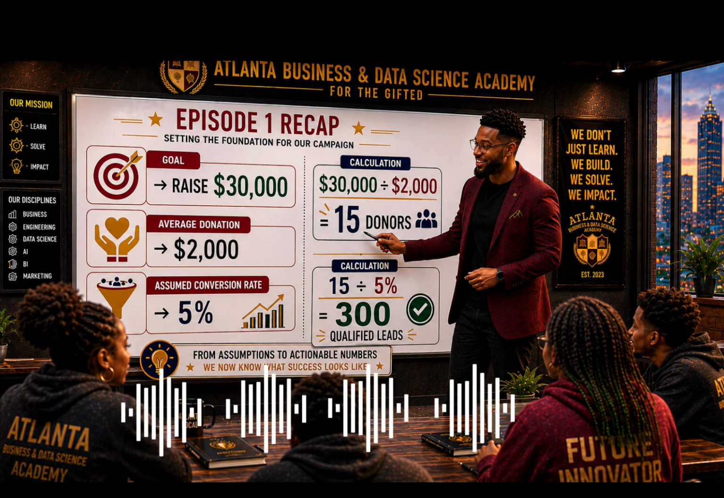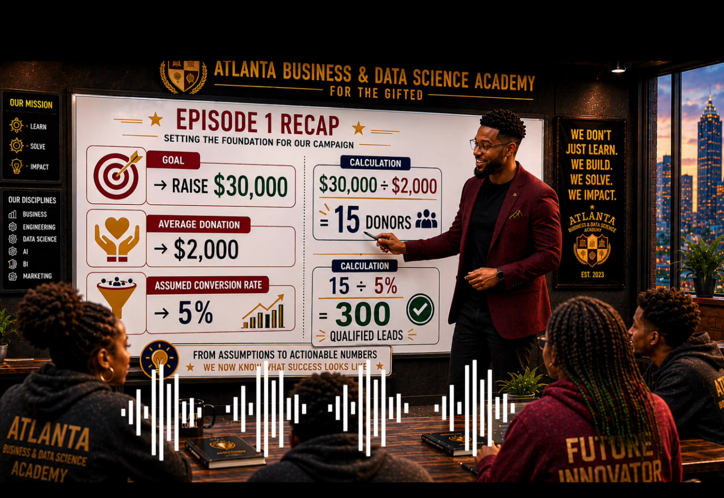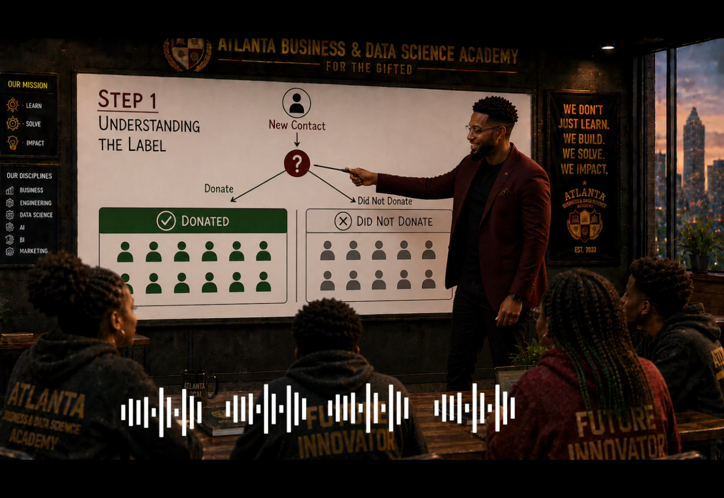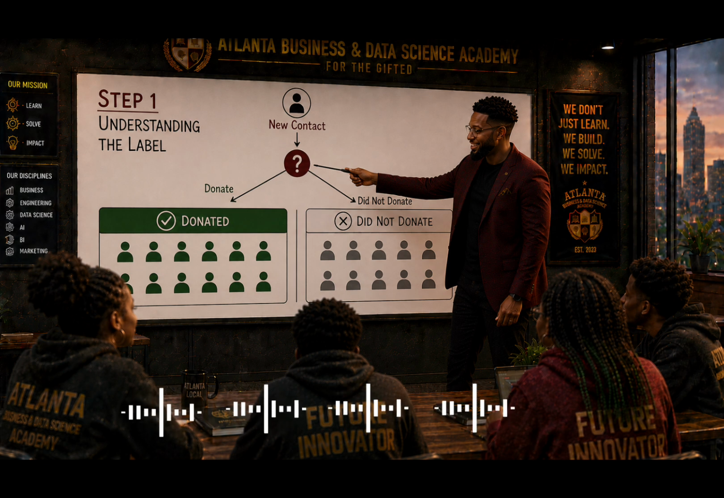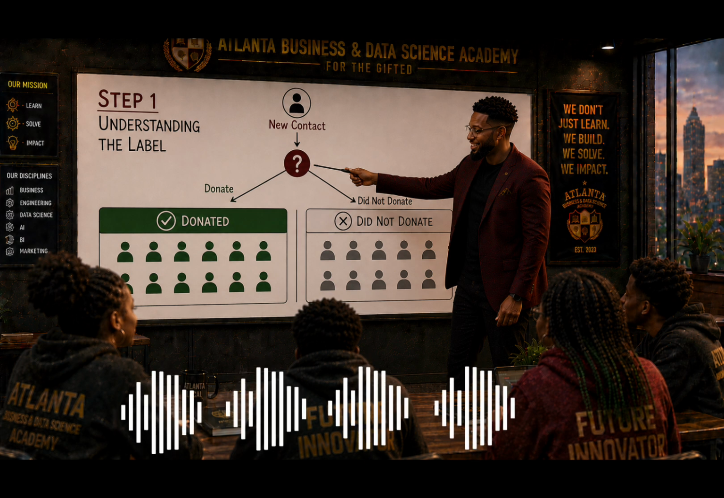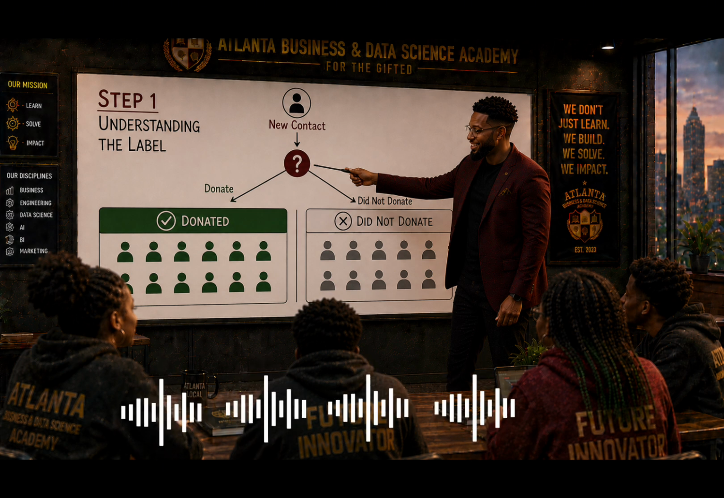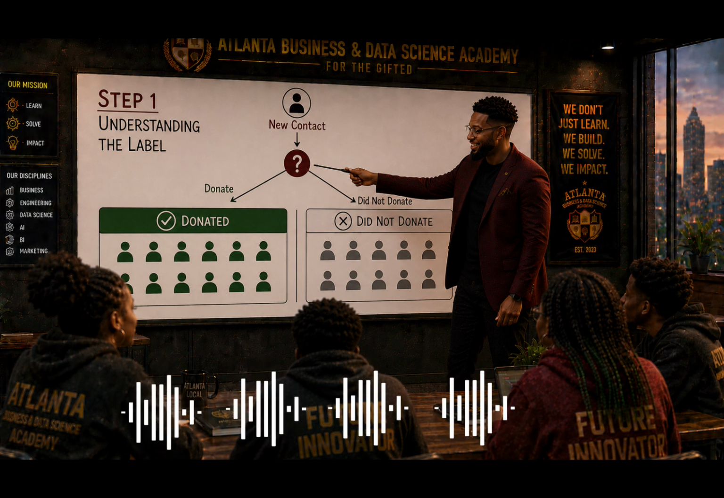Today, we're going to answer the next question. Where does all of that data actually come from? Before we build databases, before we build dashboards, before we build AI, we first need to understand what we're actually trying to predict. At the highest level, our campaign only has two possible outcomes. Someone either donates, or they don't. Those become our labels.